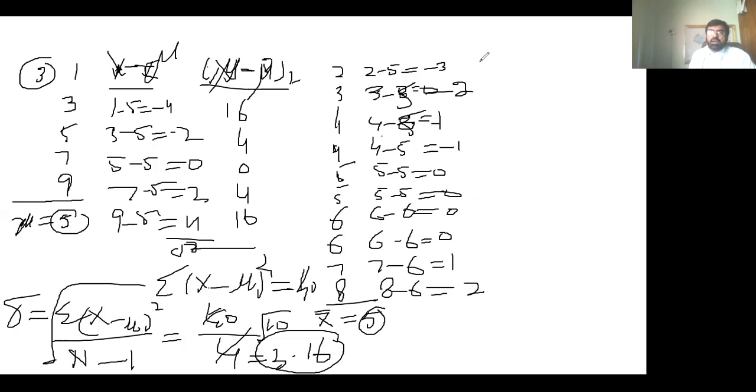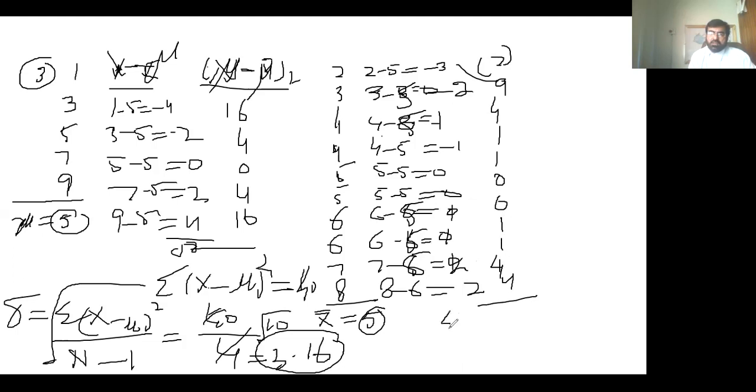Now taking the square of these, it becomes 9, 4, 1, 1, 0, 0, 1, 1, 1, and 4, 4.